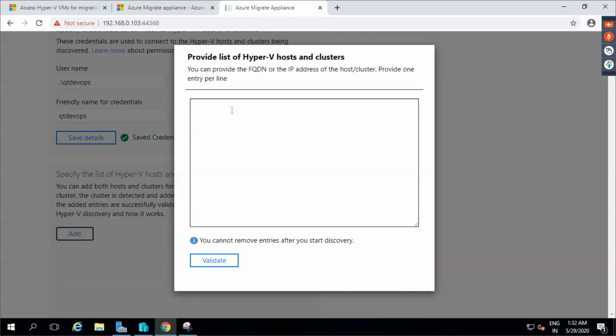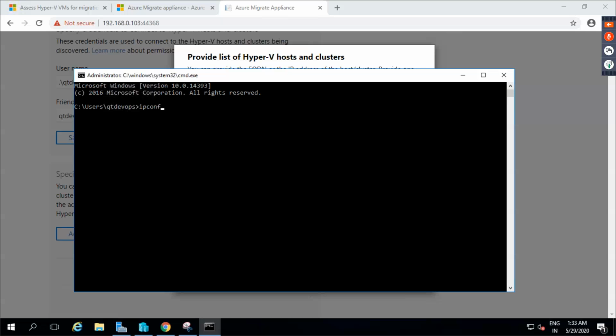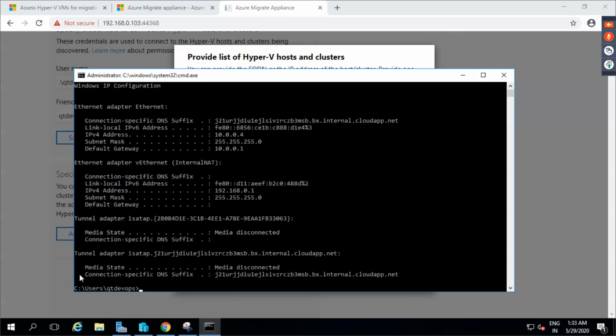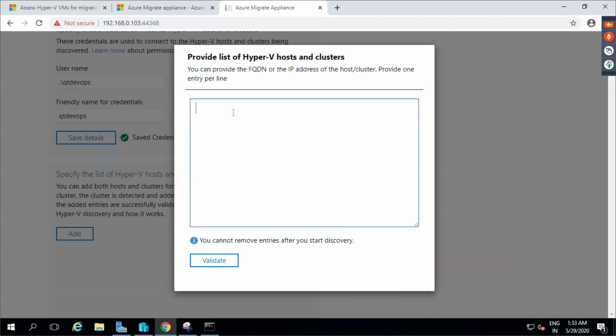Now it is asking, can you specify the Hyper-V host? Okay. So you can give your host name or you can give your host IP address. Now this is the Hyper-V host name. If you click on CMD and ipconfig, you can see the Hyper-V host's IP address is this. And if you want to give the host name, it is Qt DevOps. So let me give Qt DevOps.